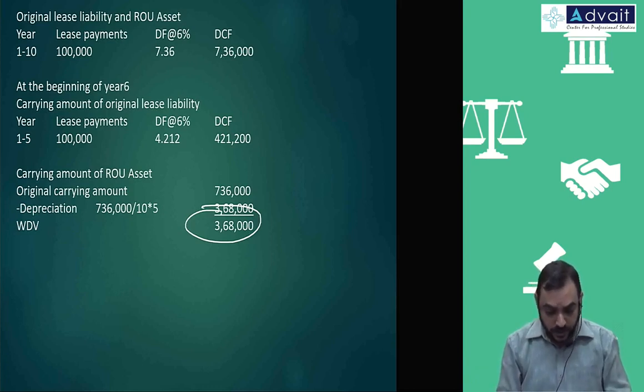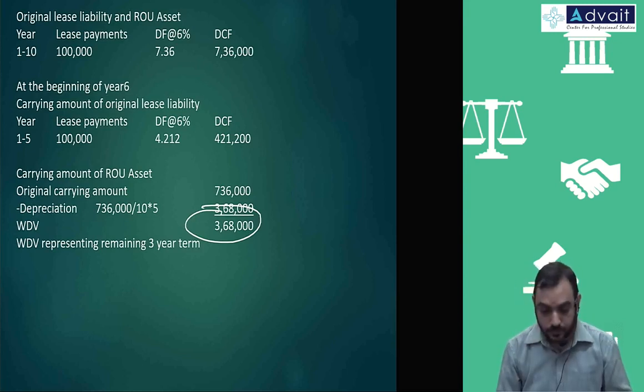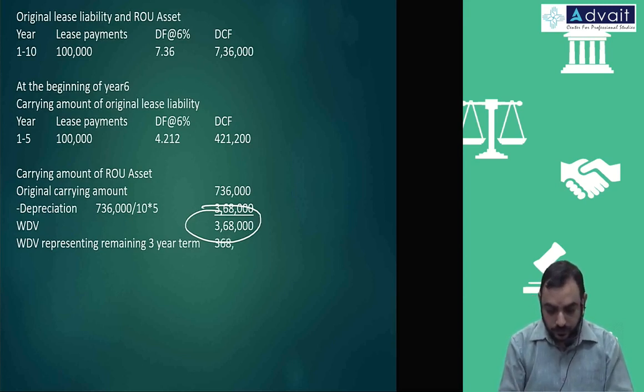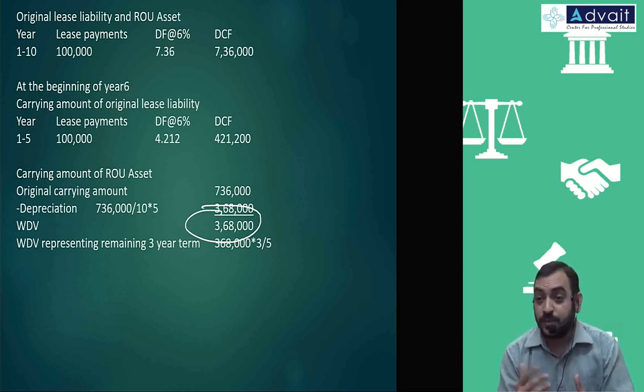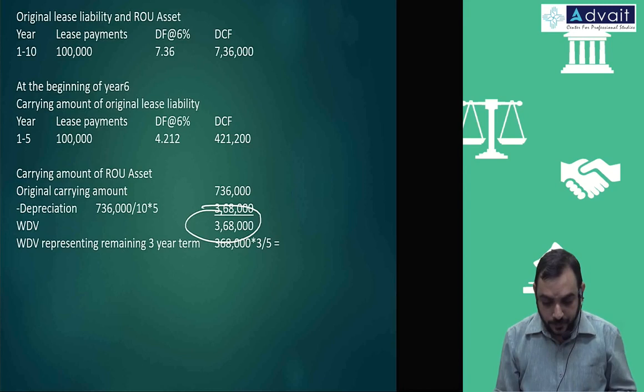Let's compute this only. So WDV representing remaining 3-year term. That is 3,68,000 into 3 by 5. It's so easy to do it here because we follow the straight line method of depreciation. If it's WDV method, the answer is different, but I don't think they'll ask you such things. Depreciation every year is equal, so just remaining years you can do it easily. That is 2,20,800.